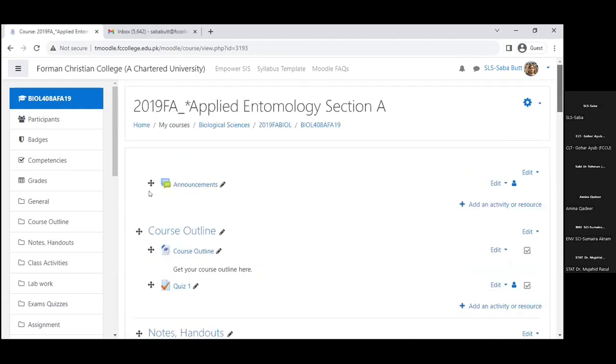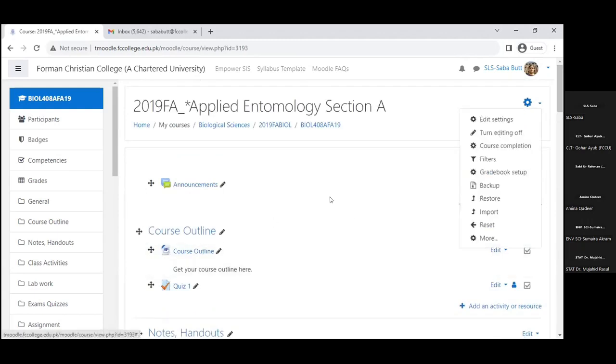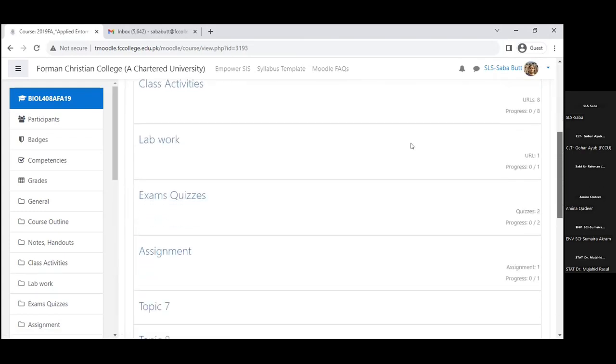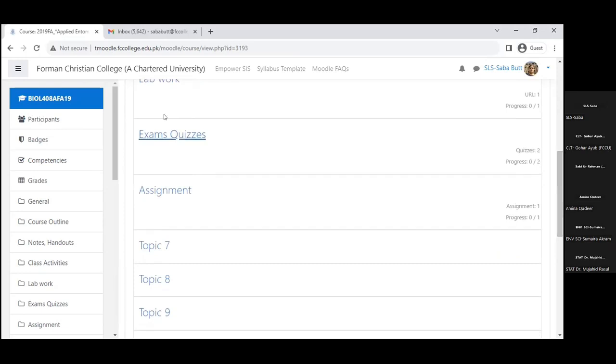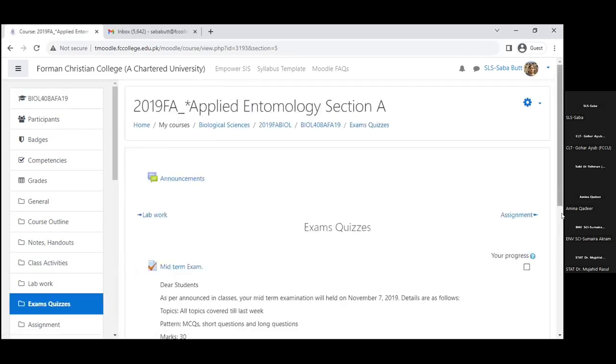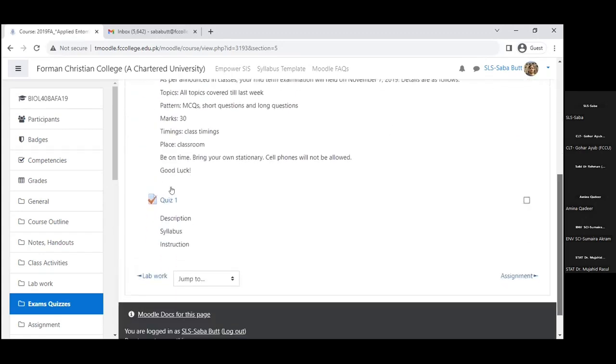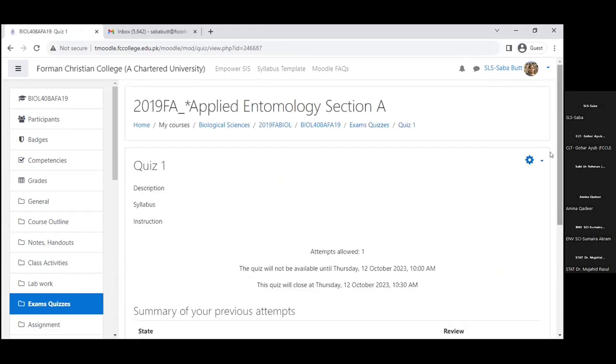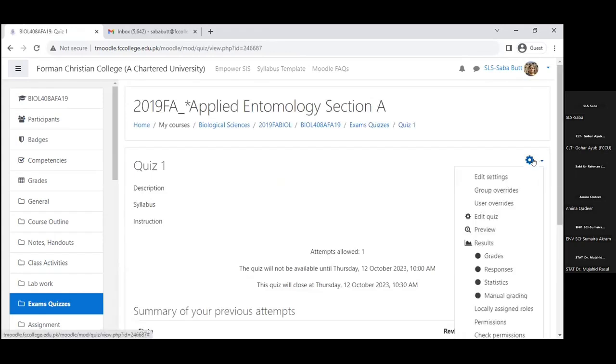Here you can see that editing mode is still on. I'll say done, editing on. Now all my changes in the quiz are actually saved. So I open it again from the exams and quizzes section. I can see quiz 1 here and I can open it. Now I want to assign a grading category to it.